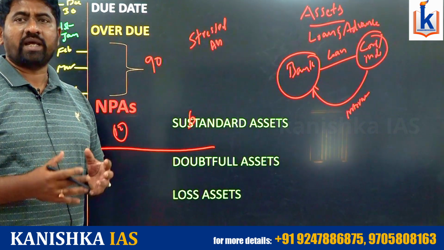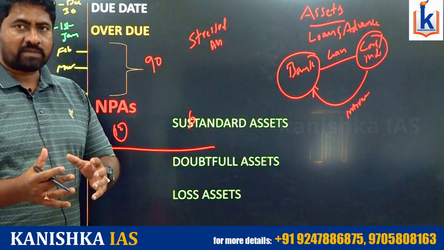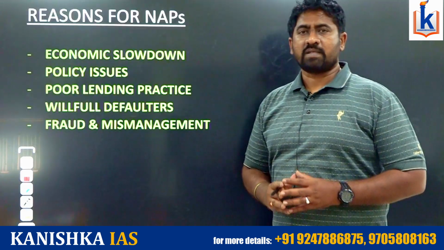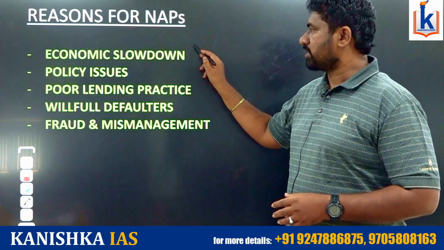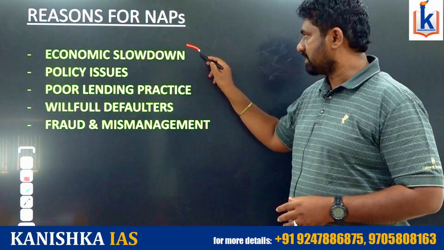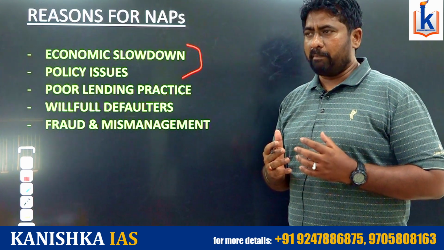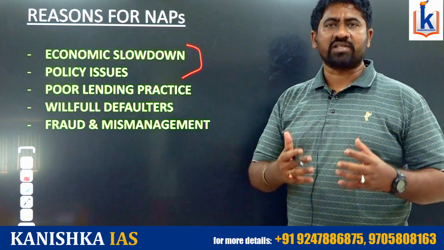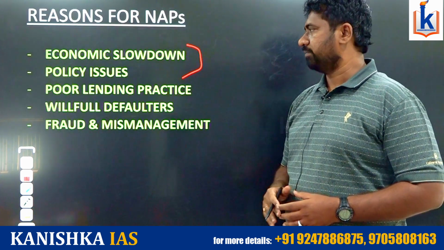What are the reasons behind assets becoming NPAs? There are some reasons: economic slowdown, policy issues, we will discuss them soon. Poor lending practice, means the banking management is not considering the history of the borrower. It will impact the repayment.